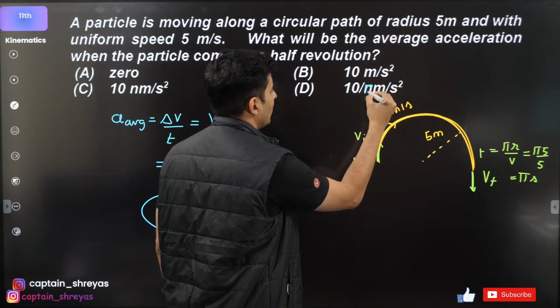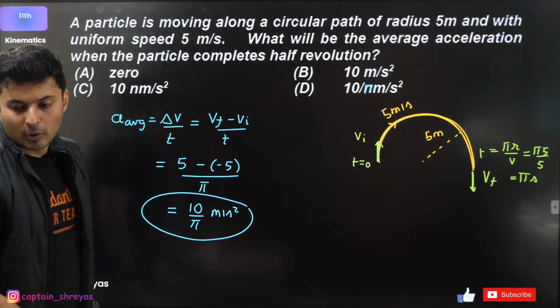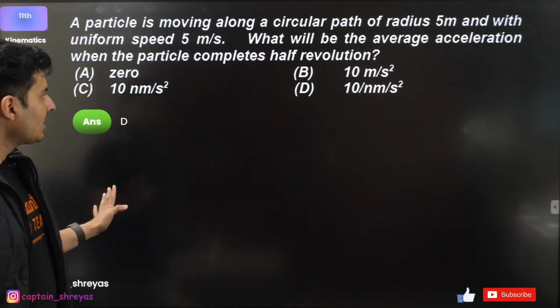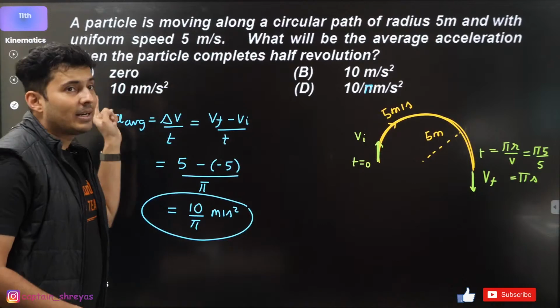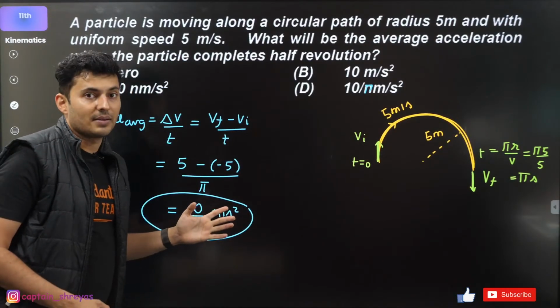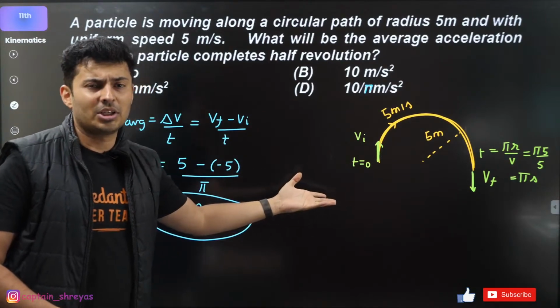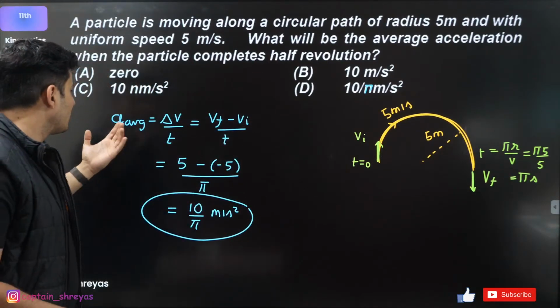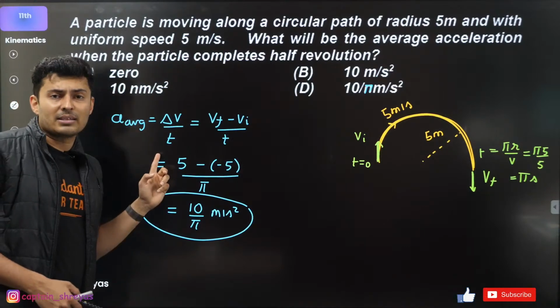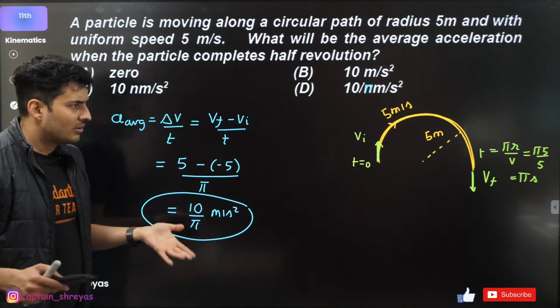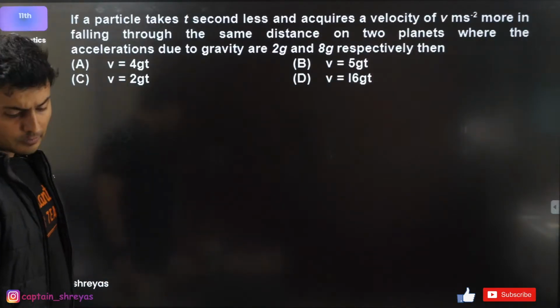I think it doesn't look like pi, but it is pi. Yeah, option D. I hope this is clear. Very good. So a lot of people write 0. Do not write that as 0. Okay, so these kind of questions can also come for change in momentum of the particle is how much. Average force is how much. If the question is average force, multiplied with mass, average acceleration into mass is average force. That's it. So these kind of questions can definitely come.